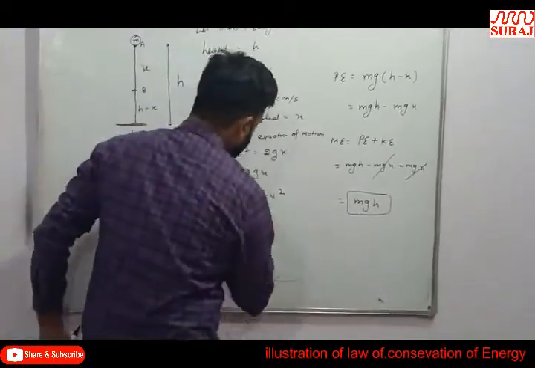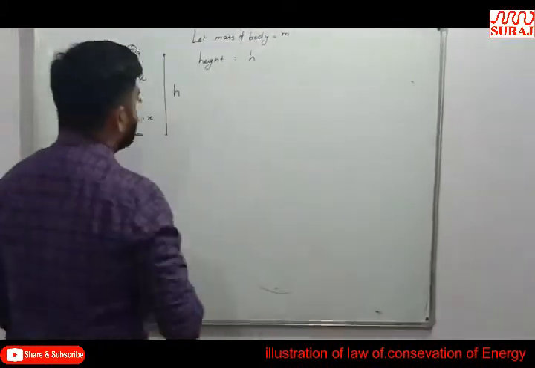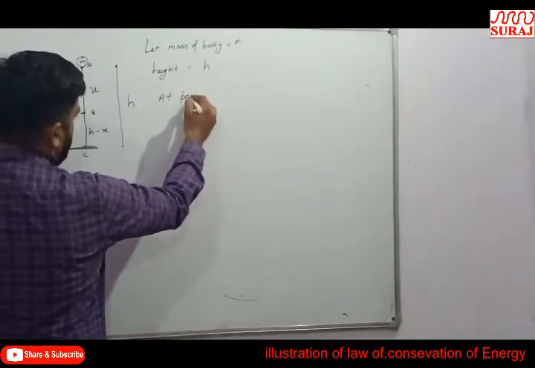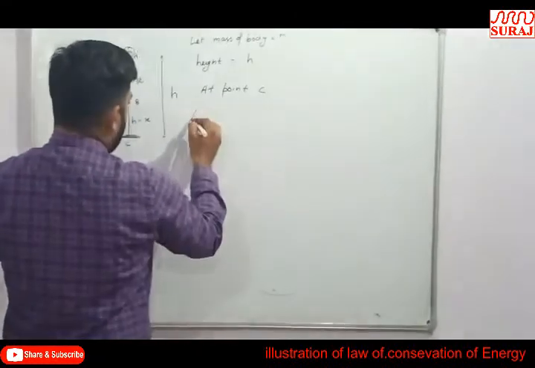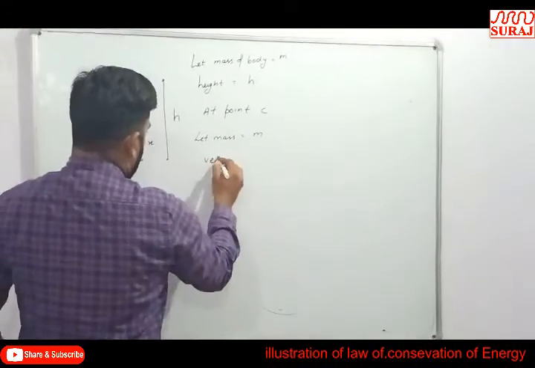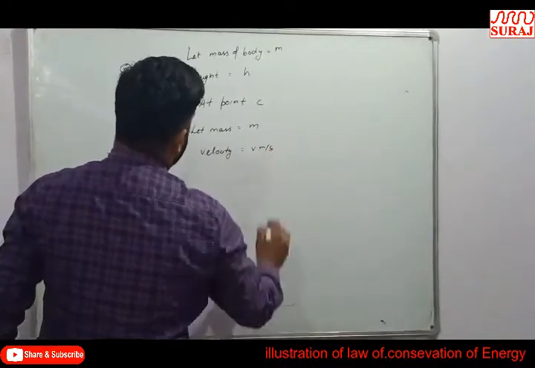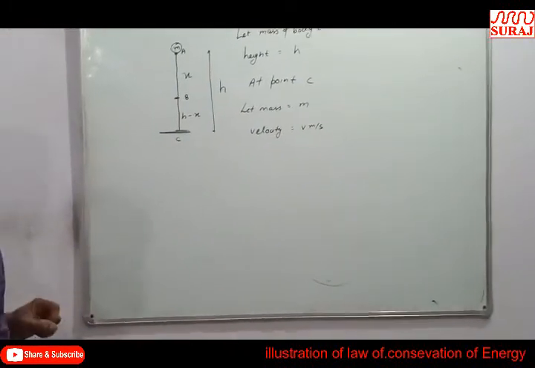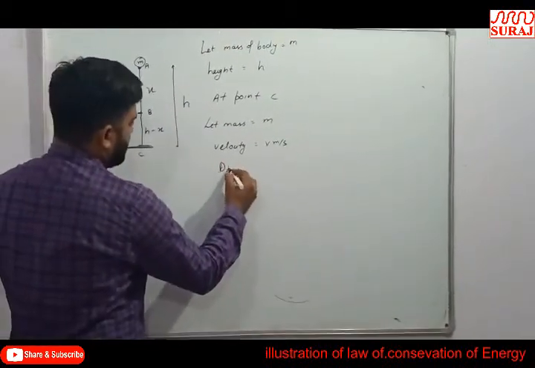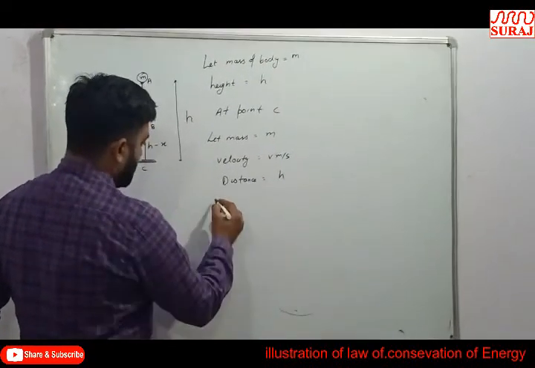Now we will discuss point C. At point C, let the mass be m and the velocity be v meter per second. The body freely falls and comes to point C, so the distance traveled is equal to h.